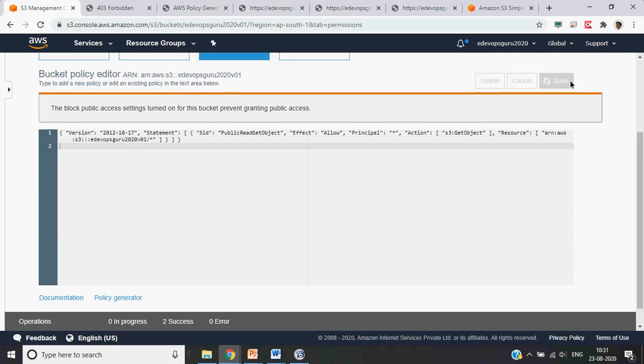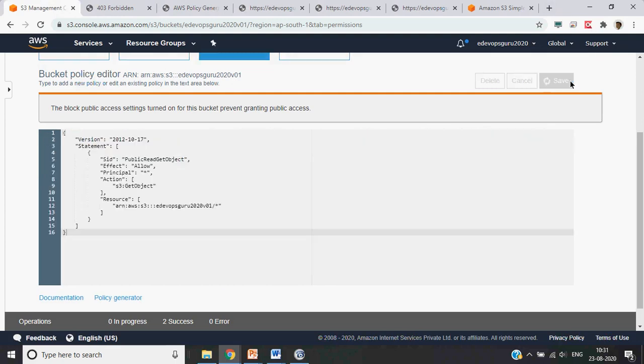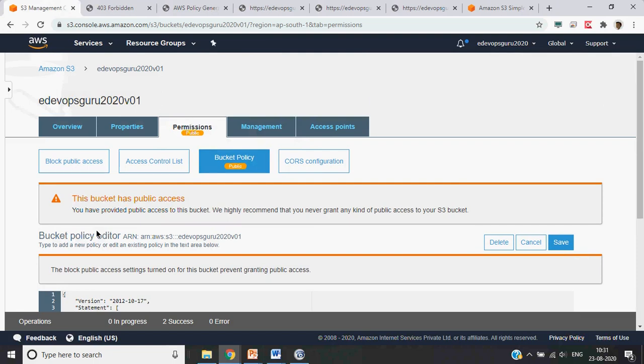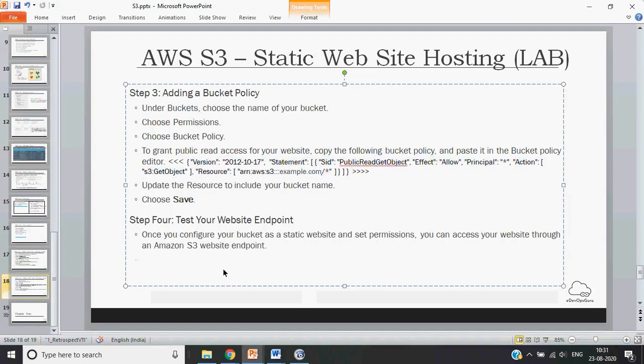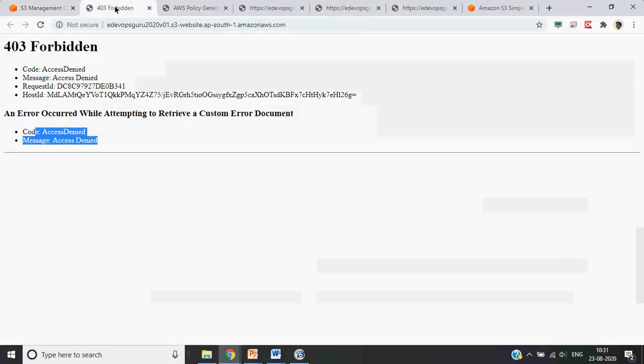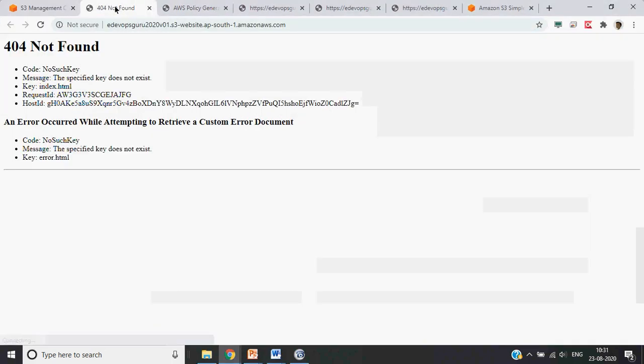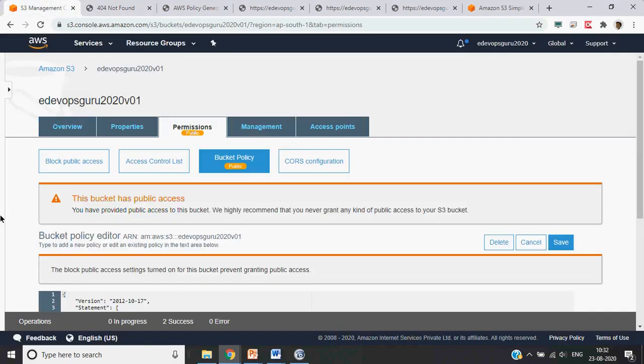Now let's see. Okay, so it is okay. Now if you see here, your bucket policy has become public. You will get this notification every time. Now let's see what is there. So now we should be able to go again. No such key. The specified key does not exist. What is the key here?